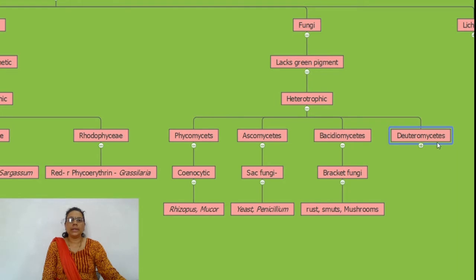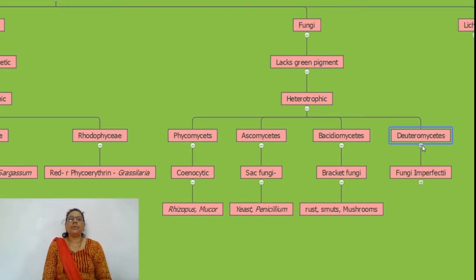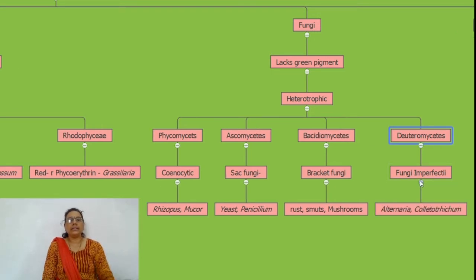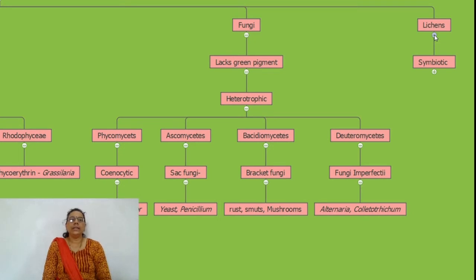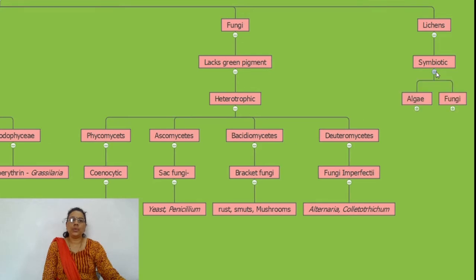The next group is Deuteromycetes. They lack sexual reproduction. They reproduce by conidia, and so they are called fungi imperfecti. The examples are Alternaria, Colletotrichum, etc. Thallophyta also contains lichens. Lichen is a symbiotic association of two groups, algae and fungi.